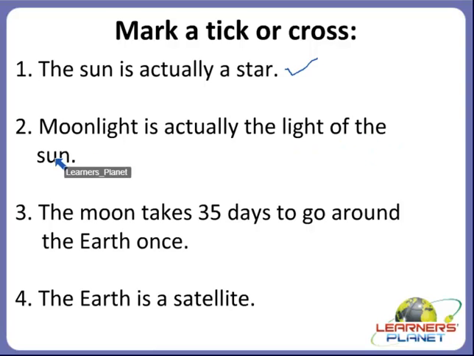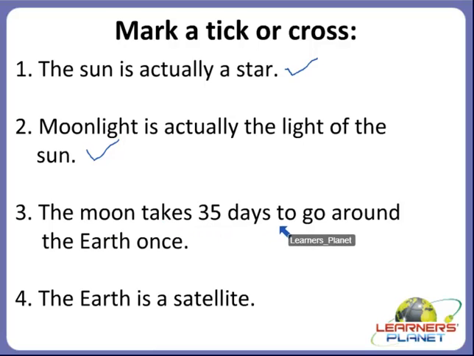Moonlight is actually the light of the sun. Is this the right sentence? Yes. Very good. Moonlight is actually the light of the sun. Because moon does not give light, or moon does not have light of its own. Okay, children? Now the next one.